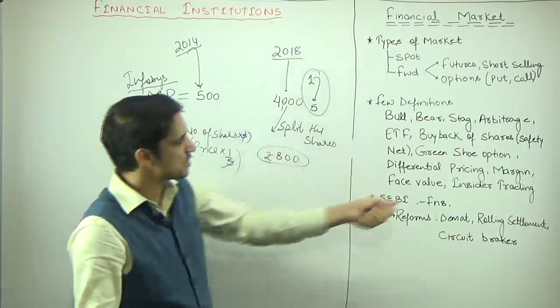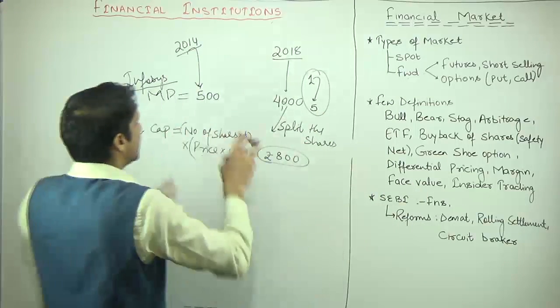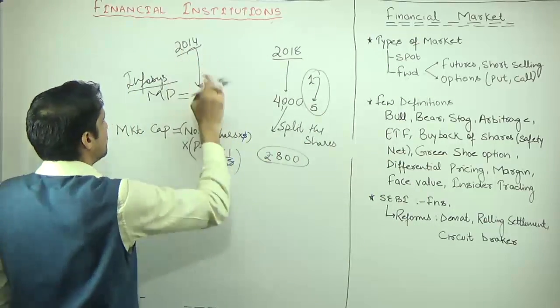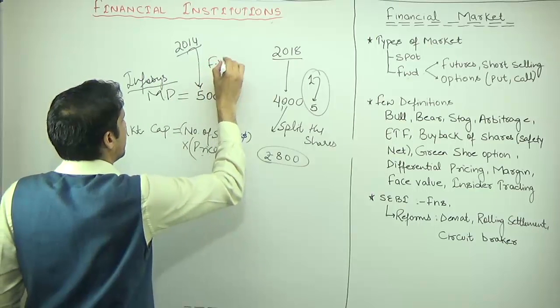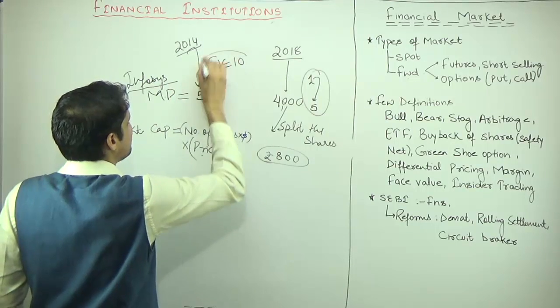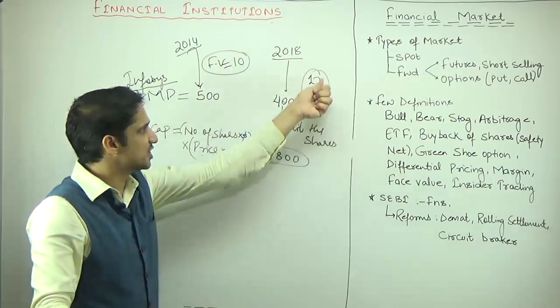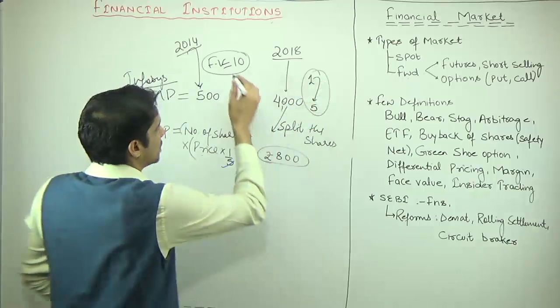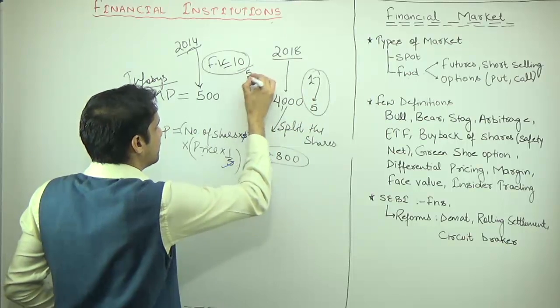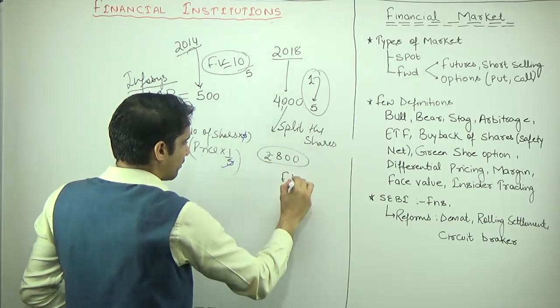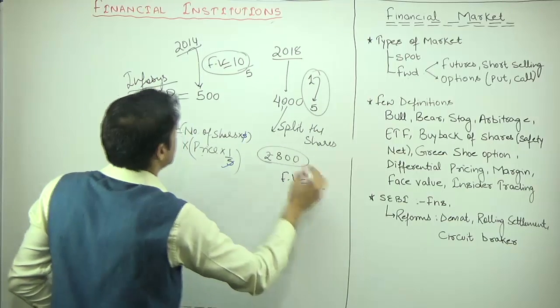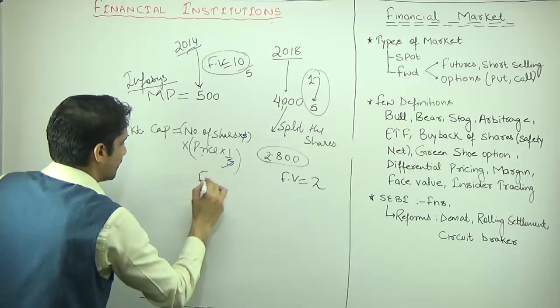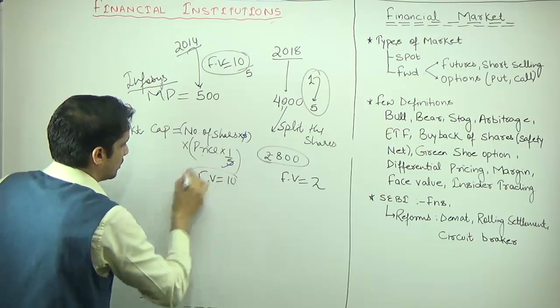How? That is known as face value. Whenever a new company comes up with an IPO, the face value by default is 10. And when the company splits one share into 5, this face value again will be divided by 5. So in 2008, the face value of this company will become 2. In 2014, the face value of this company was 10.